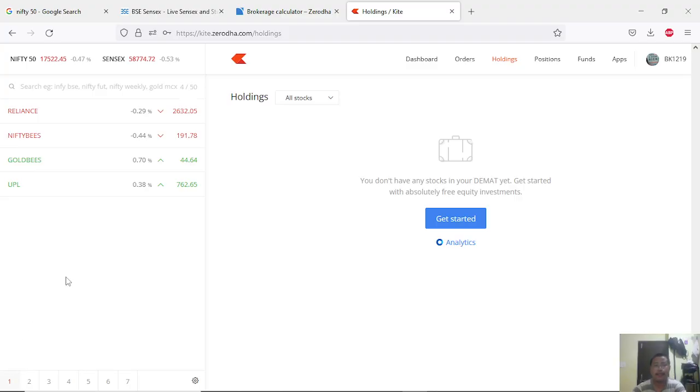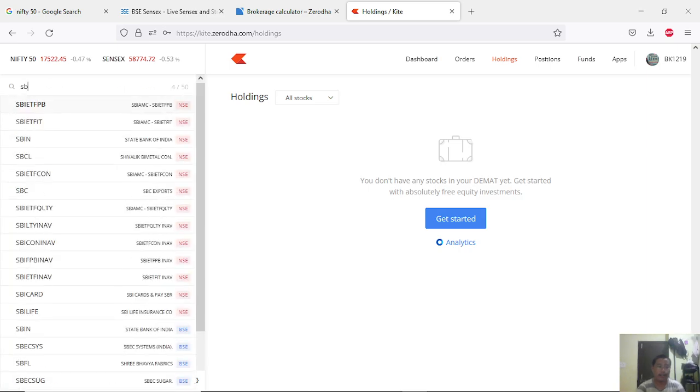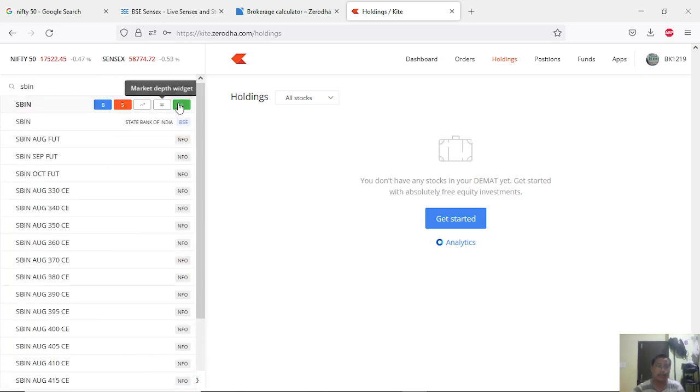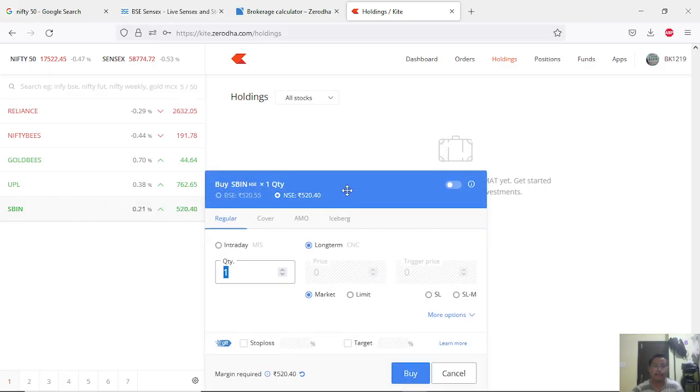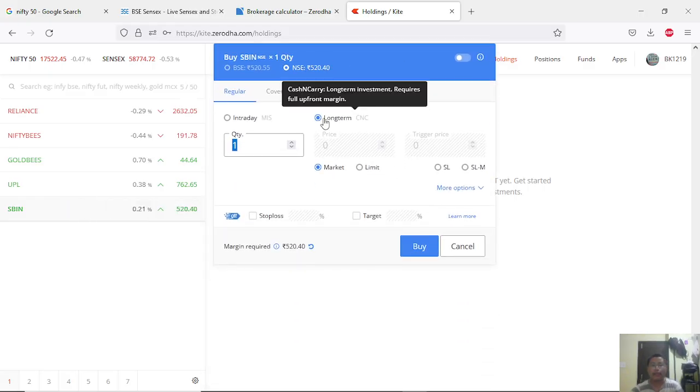Let's say that first you want to start off by doing some swing trading or investment, right? This is not a method to invest, but I'm just going to show you the setups, how it is done. Let me just add SBI here. I've added it, and I'm going to buy. This is where you're going to buy, and the settings here are very easy. You don't need other settings. All you need is these long-term settings.